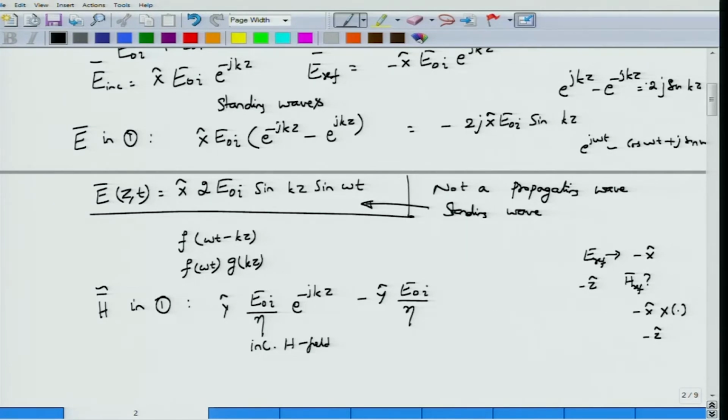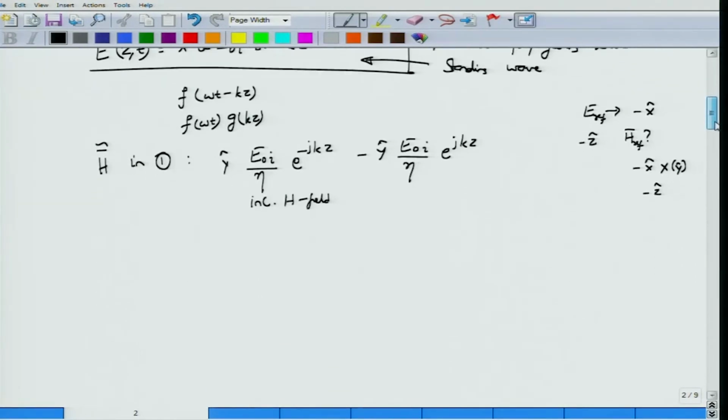If H is along y, then this would be along minus x cross y, which would be along minus z direction, and therefore you can write this in this particular fashion. So you have the reflected field as E0I by eta e power jkz, but E0I is actually minus E0R.